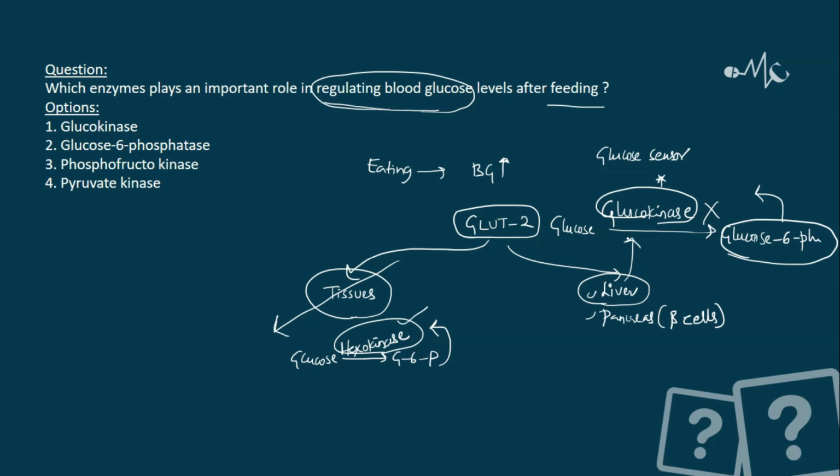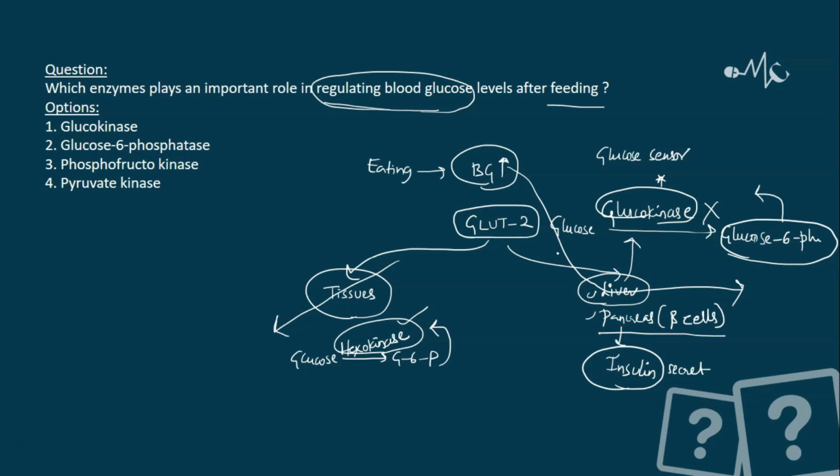That is, the property of glucokinase itself is designed in such a way that any excess blood glucose is converted by the liver into other forms, maybe glycogen, maybe fat synthesis, so the glucose is used up here. Similarly, in the pancreatic beta cells also, synthesis of insulin occurs whenever there is excess glucose. So insulin secretion occurs in the pancreatic cell. The same glucokinase helps in formation of the insulin.